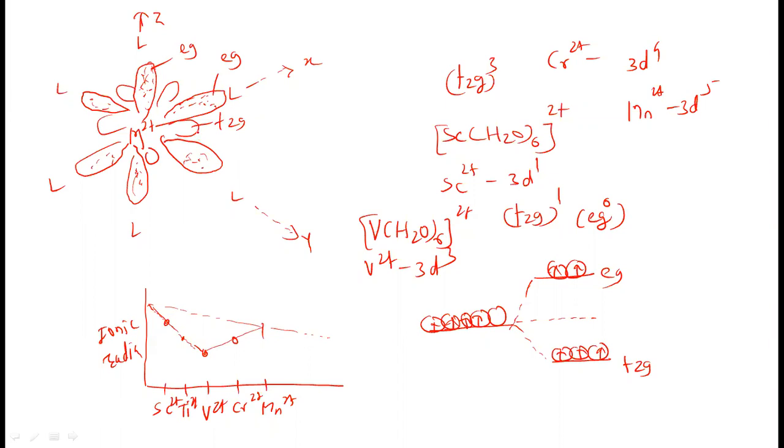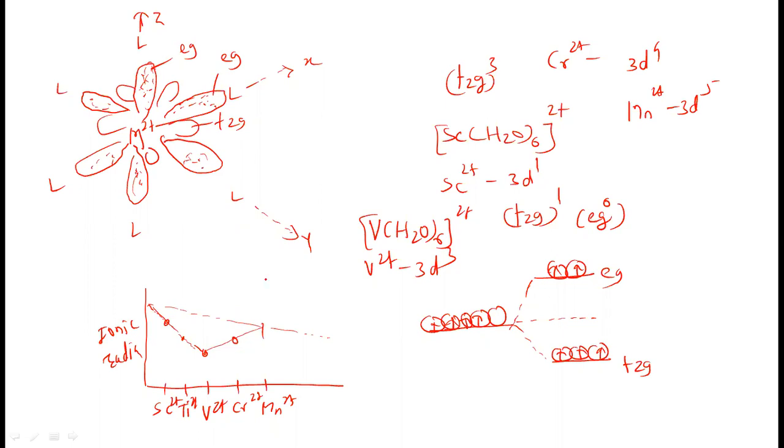So no question arises of an increase in the ionic radii. That ionic radii goes on decreasing here. The ligands move closely toward the central metal ion. Okay. Therefore, there is a decrease in the ionic radii. But whenever the electrons are entered into the Eg orbital, there will be an increase in the ionic radii here.